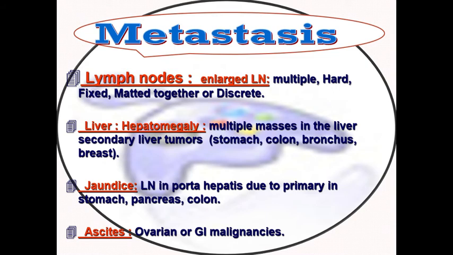Jaundice due to enlarged lymph nodes in the porta hepatis is due to a primary in the stomach, pancreas or colon. Ascites is the presence of fluid in the peritoneal cavity, which can be detected by transmitted thrill and shifting dullness. It occurs in ovarian as well as in GI malignancies.